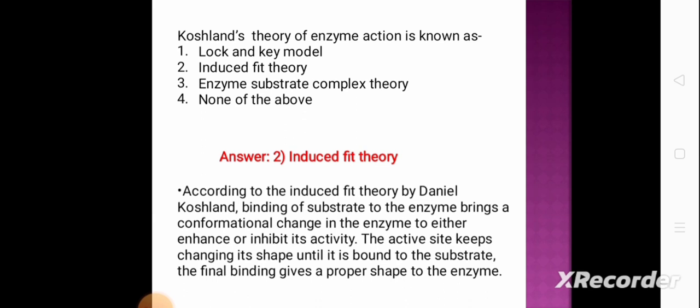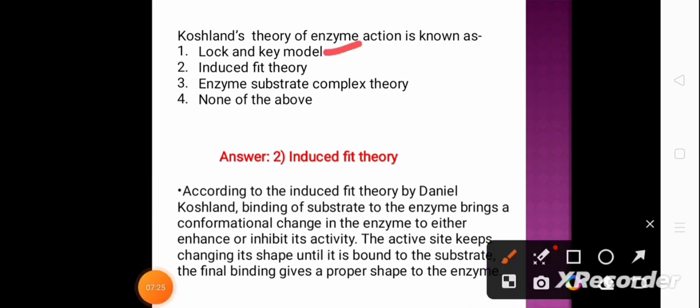Whereas in the case of the lock and key model, the shape of the active site of the enzyme is not changed. It remains fixed. In the case of the induced fit theory, or Koshland theory, the shape of the active site on the enzyme keeps changing.